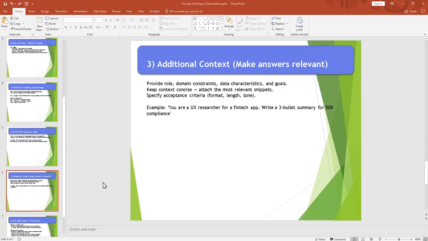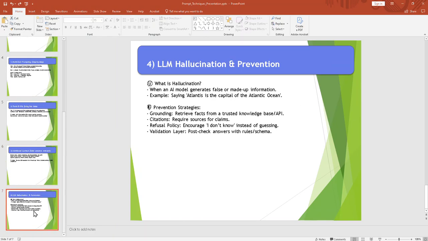We will provide some additional context and compare the good prompt versus the bad prompt, and then see the different output from OpenAI. And the fourth one is hallucination. We will try to look into different strategies, especially the refusal policy, where we are going to tell the model, hey, don't answer the question if you don't know.